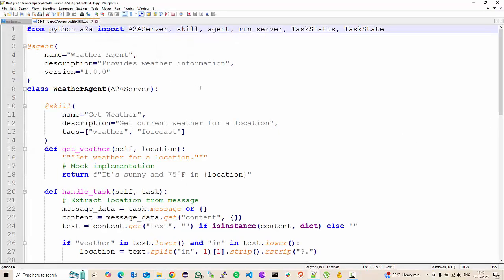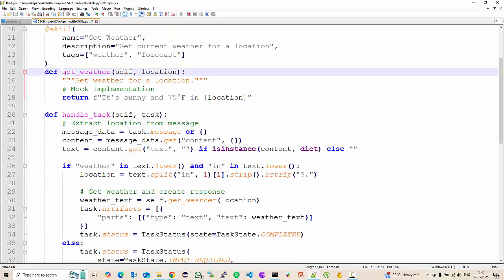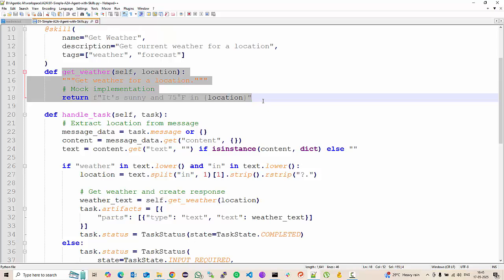So how do you create an agent using the Python A2A package? You define the agent, the name, the description, and the version. And then in the class, this is an annotation at agent. And this is inside the Python A2A package. So you define the class as an A2A server and define a skill. Agents have multiple skills that can be discovered by other agents. So the skill is to get the weather, to get the current weather for a location. Tags is weather and forecast, and get weather is the skill, and handle task